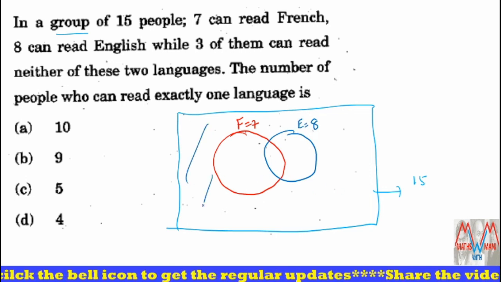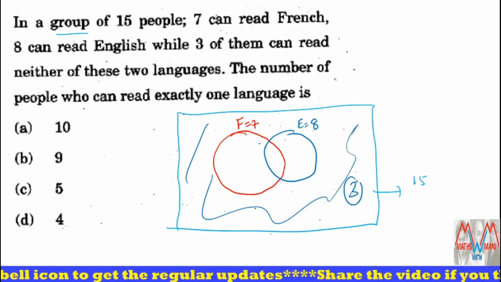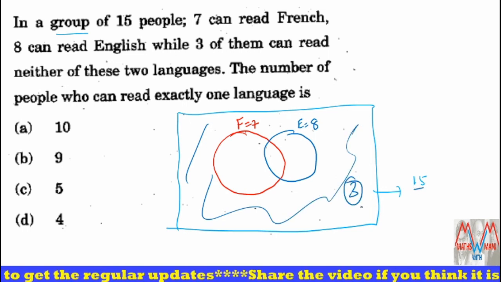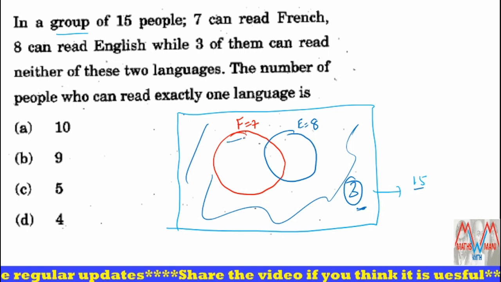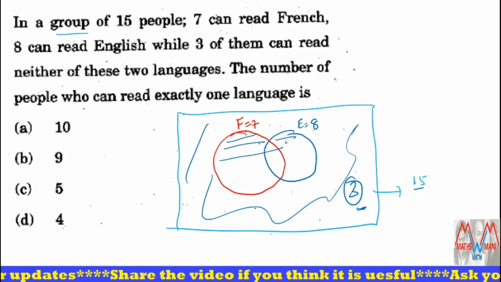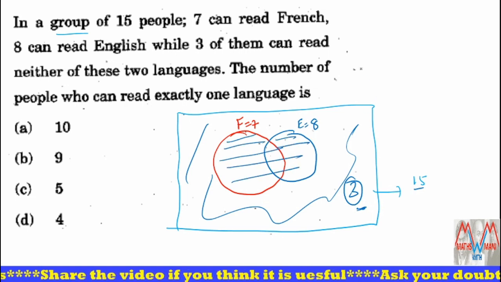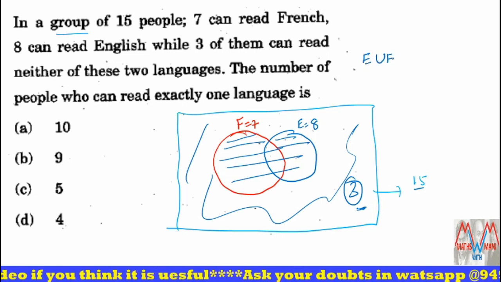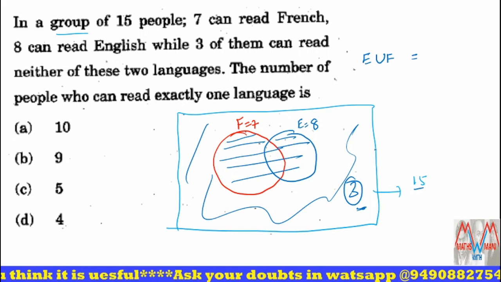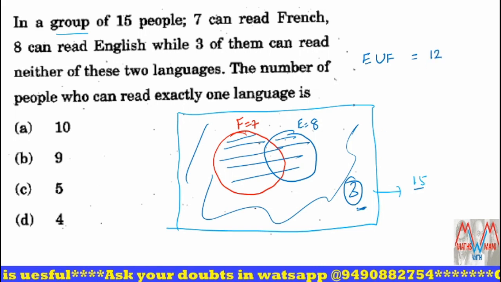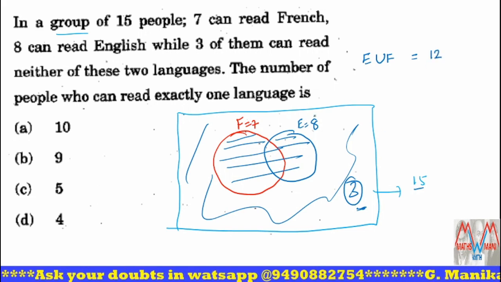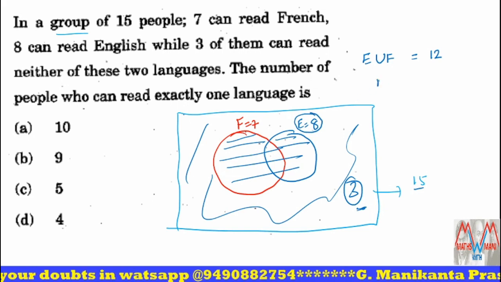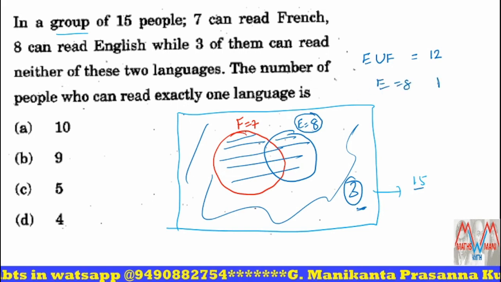So the remaining people are 15 minus 3, 12. So basically the total E union F should be equal to 15 minus 3, 12. But what about E? 8. What about F, French? 7.